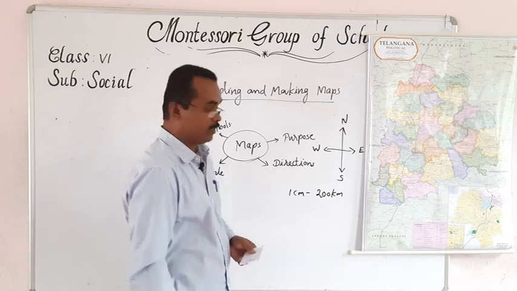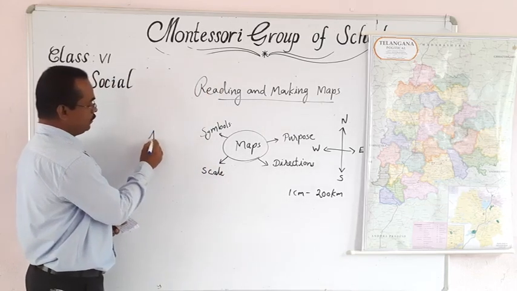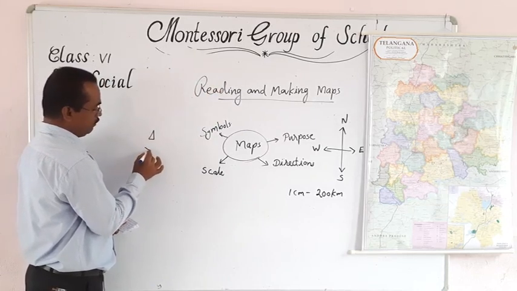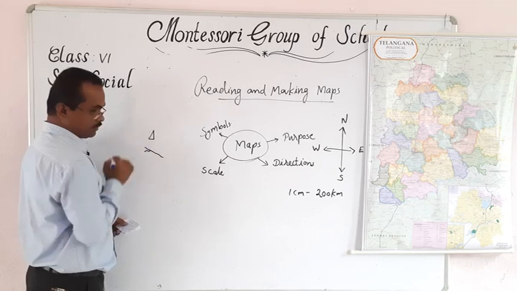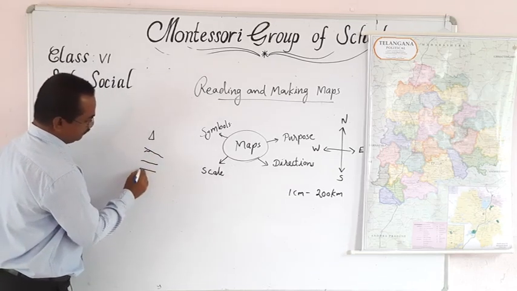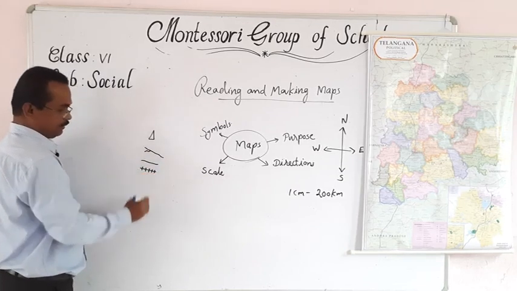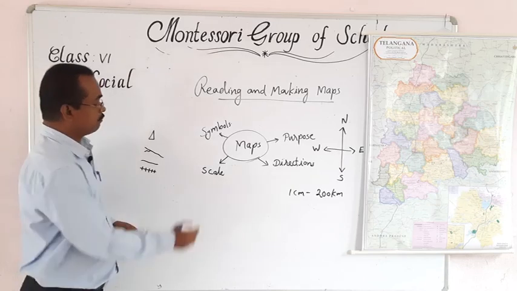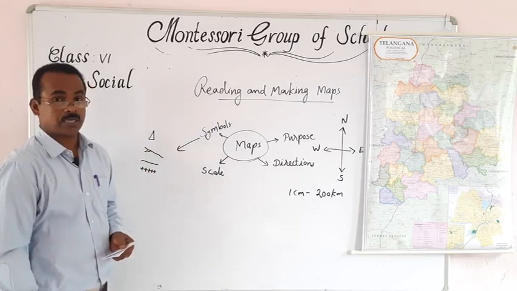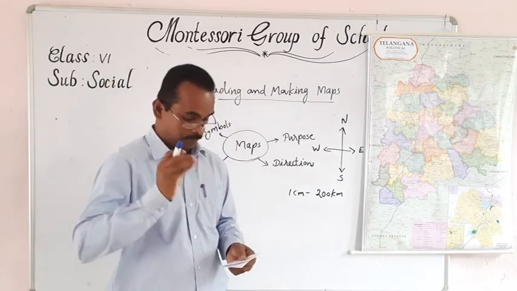A map maker always uses certain symbols. If a mountain is to be shown, a mountain peak is shown like this, and if a river is to be shown, it will be like this, and a road, a railway, crossed lines, track line. In this way, a map maker will use certain symbols. The symbols are essential because with the help of symbols only we can read a map.